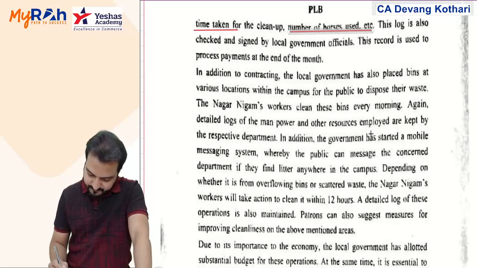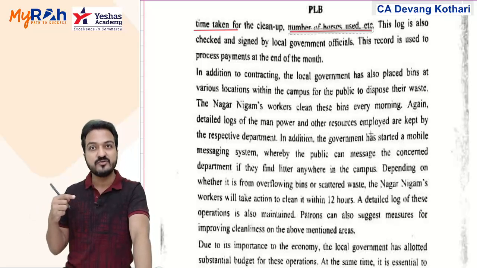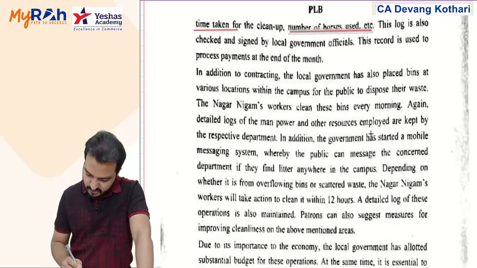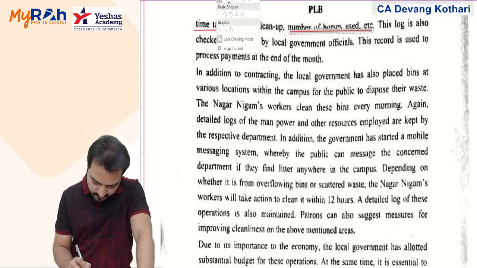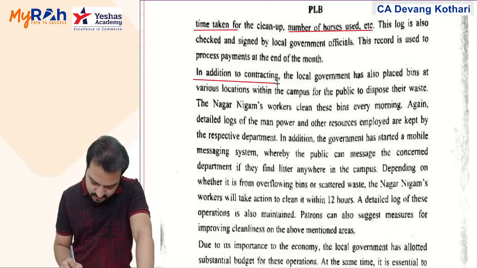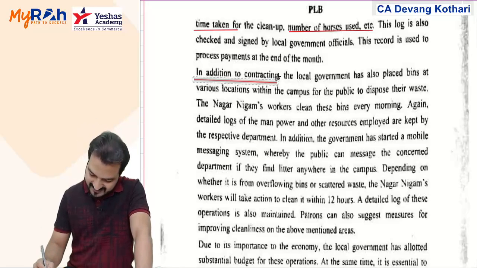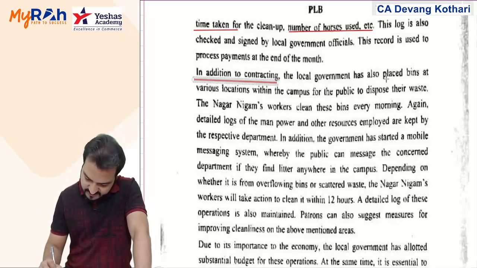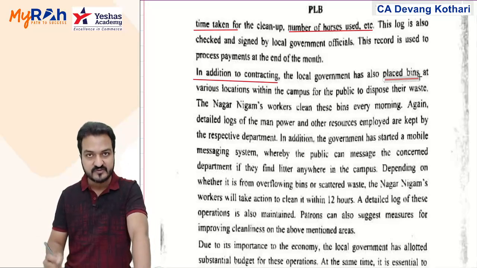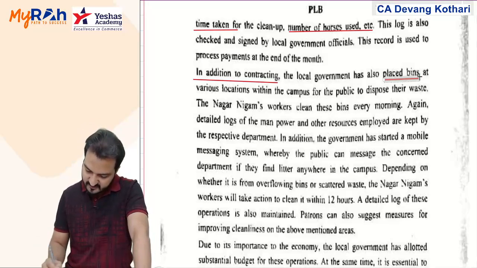Further, in addition to this contracting, and this is important, it says in addition to this contracting, meaning other than this contractor, the government has also placed bins at various locations within the campus for the public to dispose their waste.